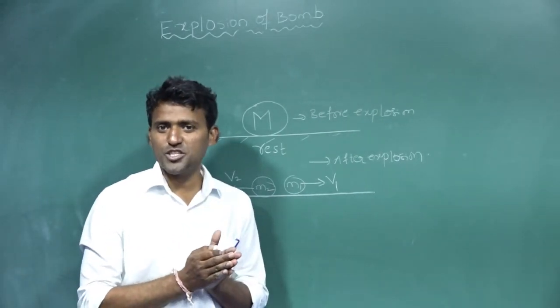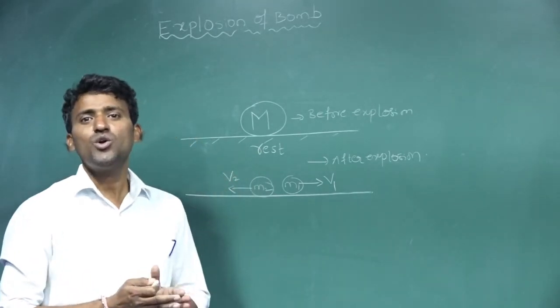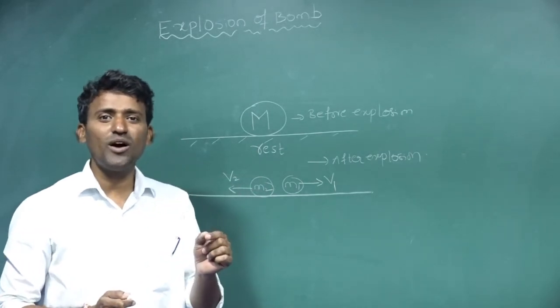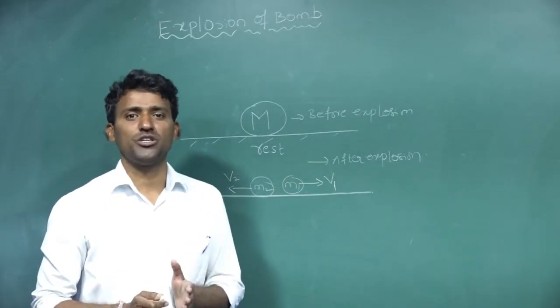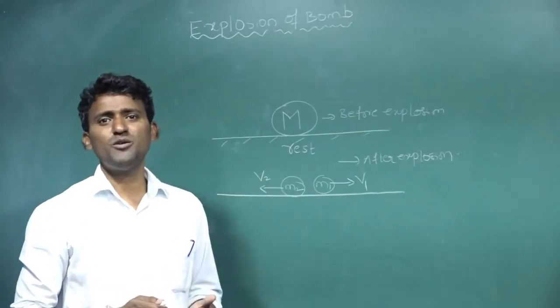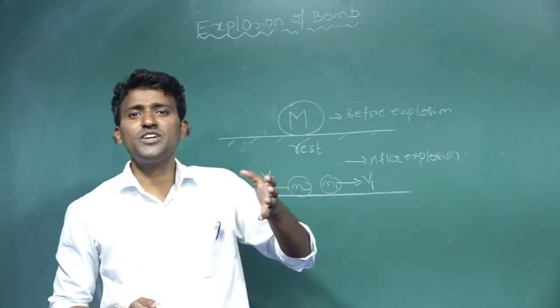What is the conservation of momentum? Total momentum before collision is equal to total momentum after collision. Here collision is replaced by explosion. Total momentum before explosion is equal to total momentum after explosion.